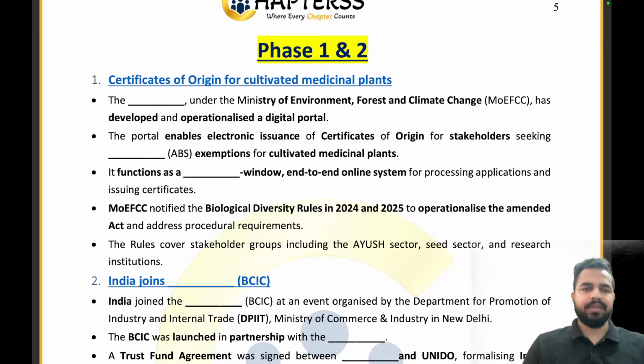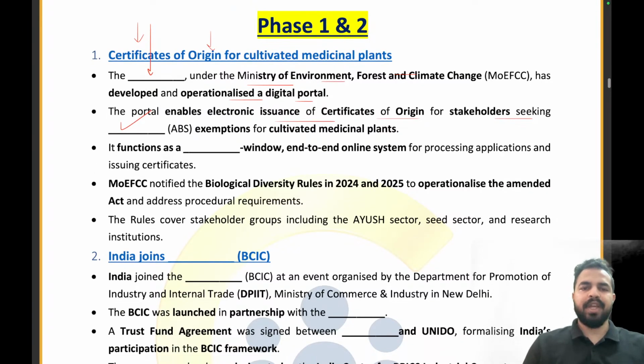Okay, so let's start with the very first news article, the certificate of origin for cultivated medicinal plants. So the dash under the Ministry of Environment, Forest and Climate Change has developed and operationalized a digital portal. What is the right answer? It is the National Biodiversity Authority, right? It will be providing issuance of certificates of origin for stakeholders who are seeking ABS, that is the Access Benefit Sharing Exemption. It will function as a dash window end-to-end online system for processing applications and issuing certificates.